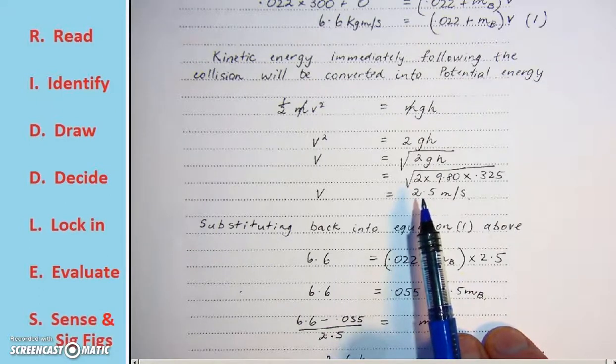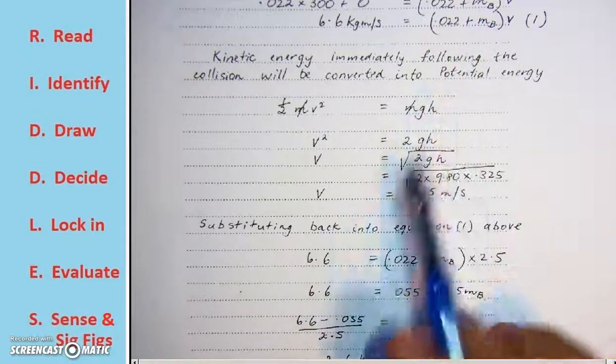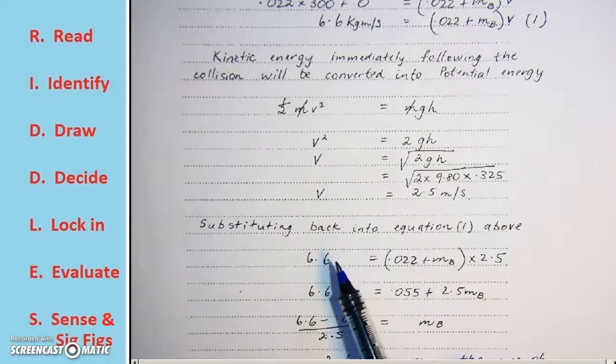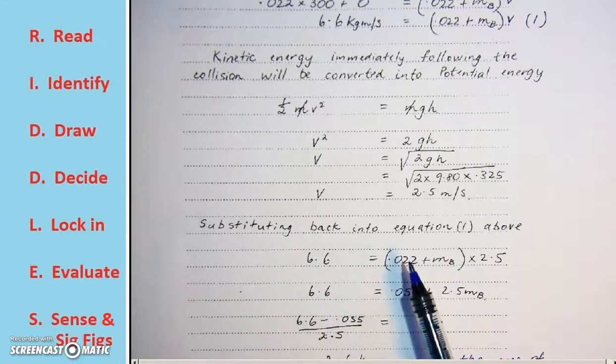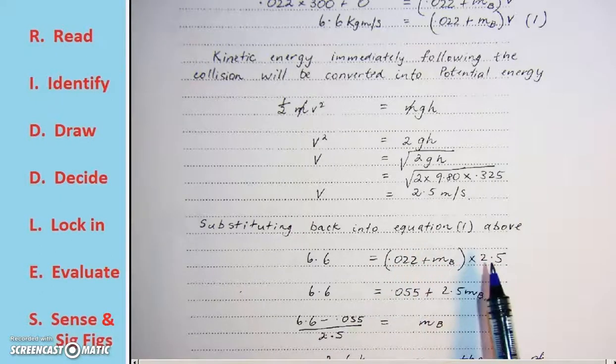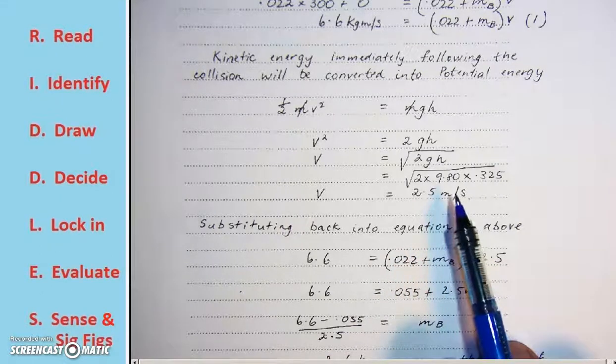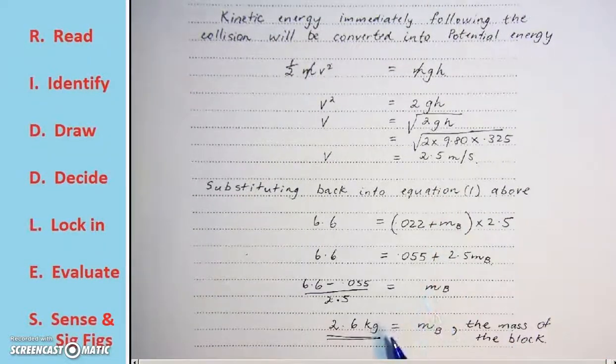So we can substitute that back into this particular equation here. So the initial momentum of the bullet, 6.6, is equal to the final momentum of the bullet and block, which is their masses added together multiplied by their velocity, which we calculated from the energy equation. And when we go through and we solve this, we get the mass of the block is 2.6 kilograms.